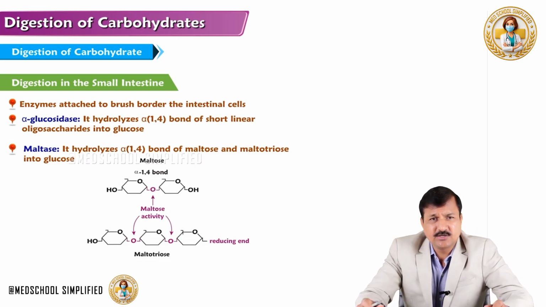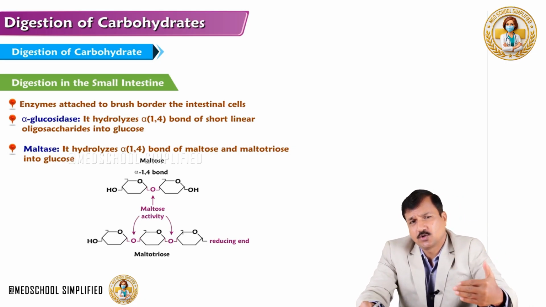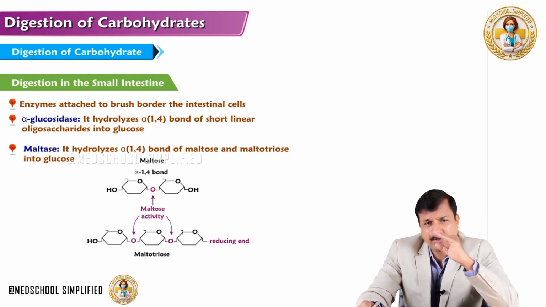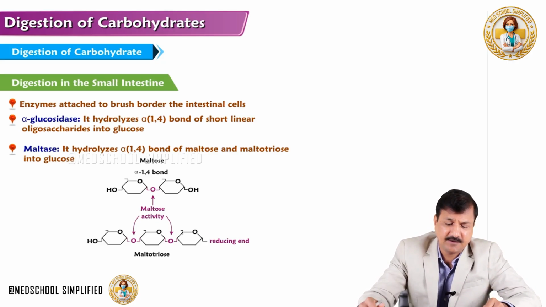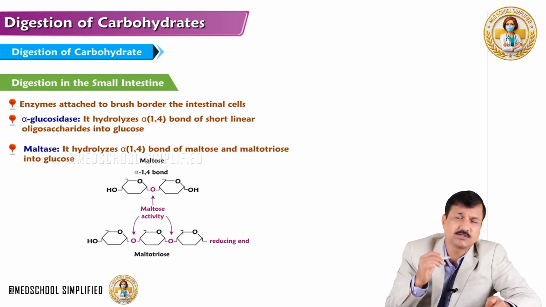So, oligosaccharides, alpha-limit dextrins, maltotriose and maltose, these molecules come from starch and glycogen. Along with that, we have sucrose and lactose, which come directly from the mouth all the way to the duodenum without digestion in the mouth and stomach. So, all these things need to be handled in the duodenum. The brush border located enzymes will take care of digestion of these molecules. Let's look into each one of them.